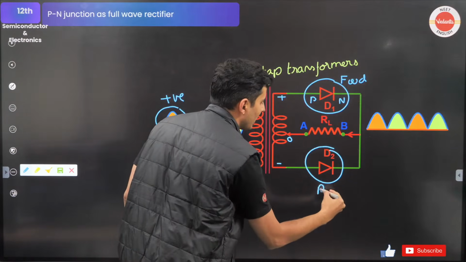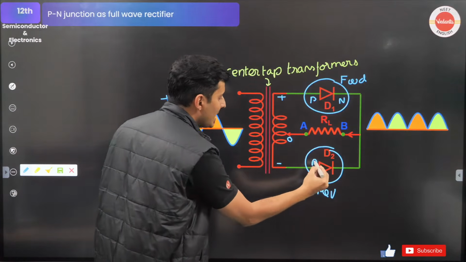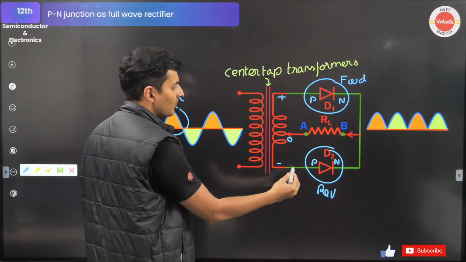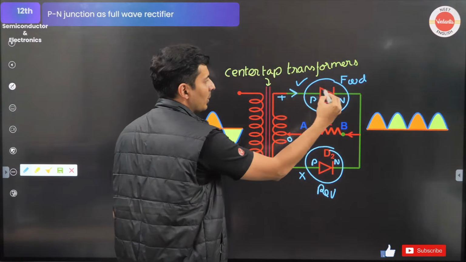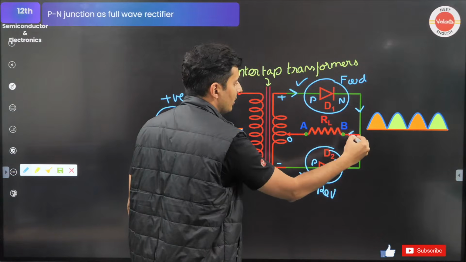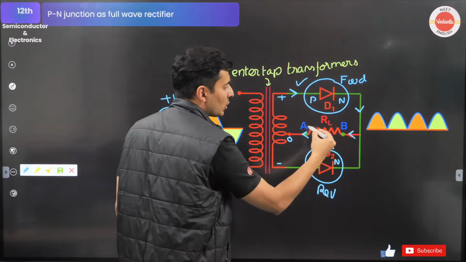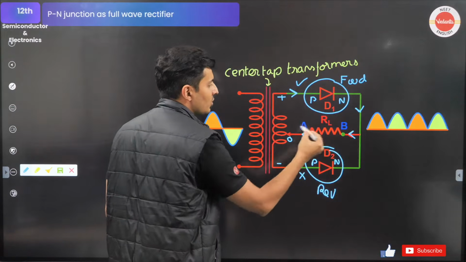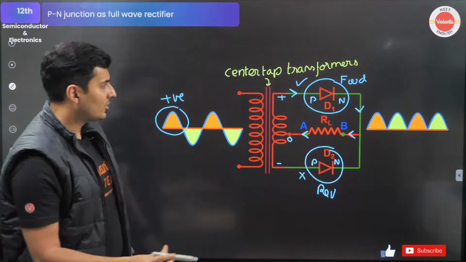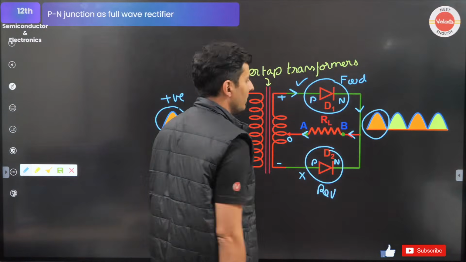This diode will become reverse biased, because the P is connected to negative. So this will not conduct, this will conduct. The current will flow from here to here to here to here. Do you see, through this resistor, current is going from right side to left side? So that current will definitely come out over here.